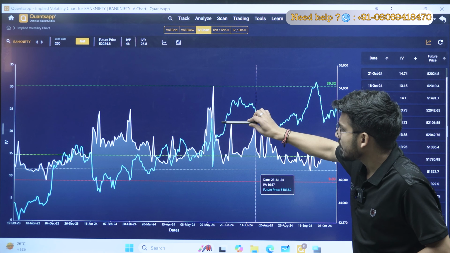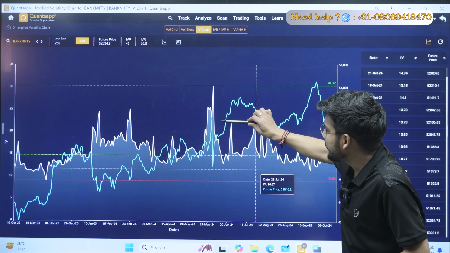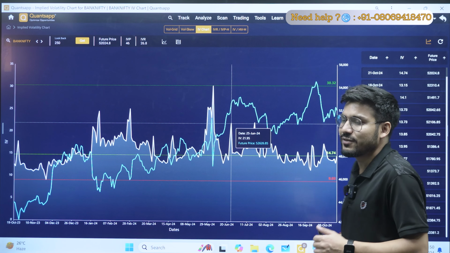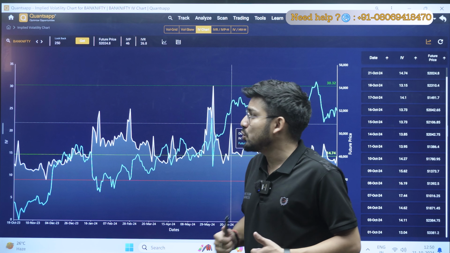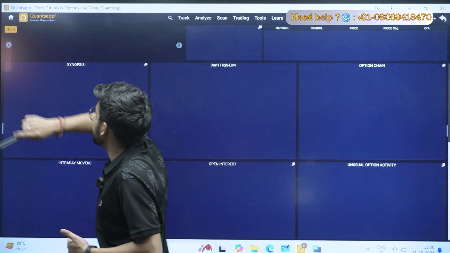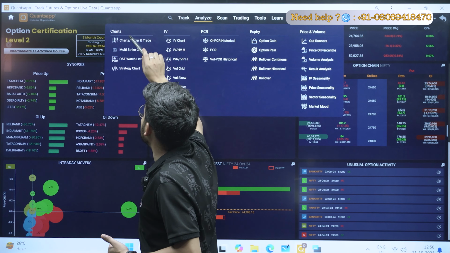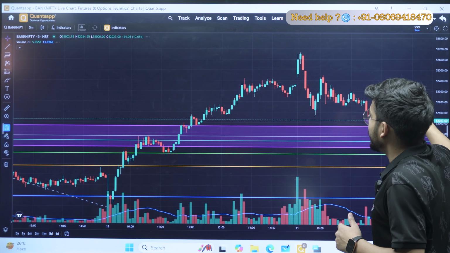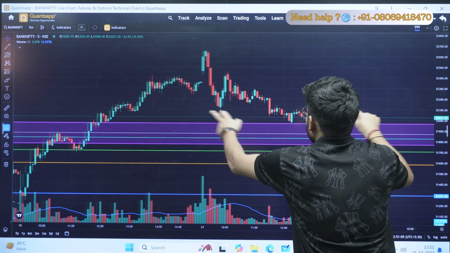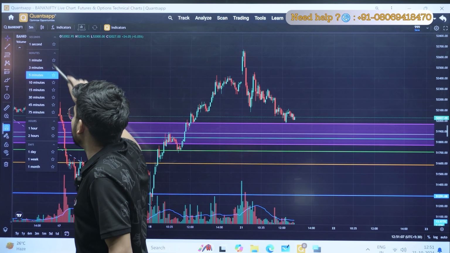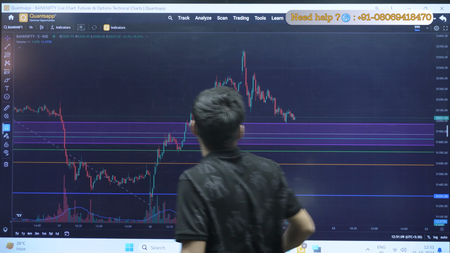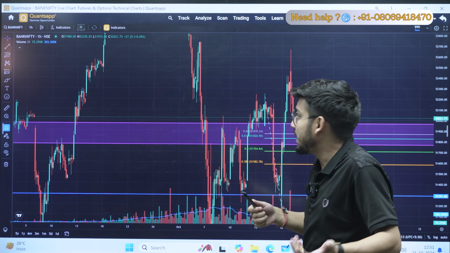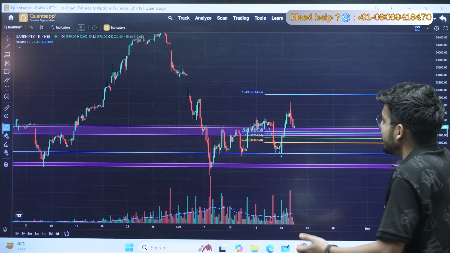So if I see a spike in the market, for example, the market is at around 21.95, at that time I will select some certain points. If I analyze Bank Nifty, for example, I am opening Bank Nifty here. Let it load. In Bank Nifty, I will select a bigger time frame, so let's say I am selecting the 1 hour time frame. I can see the IV, I'm taking an example, my IV has spiked up.